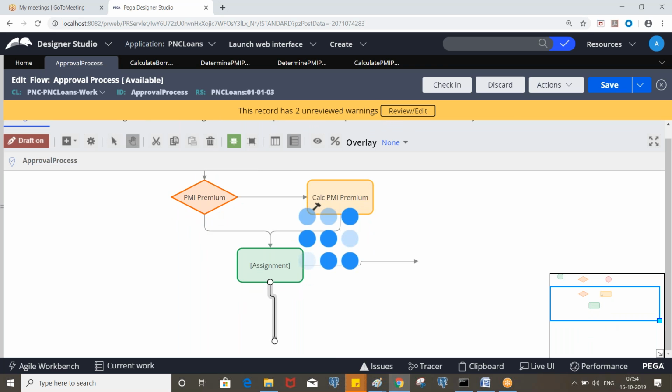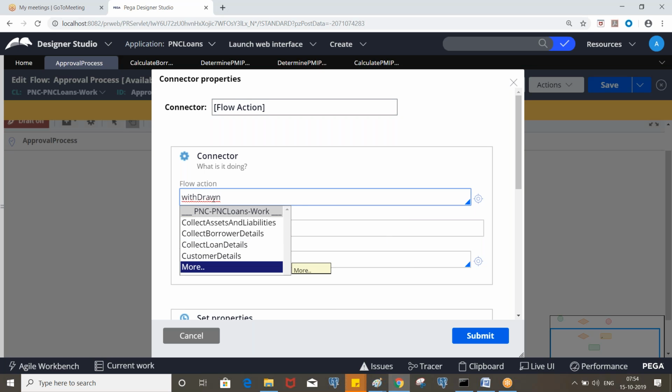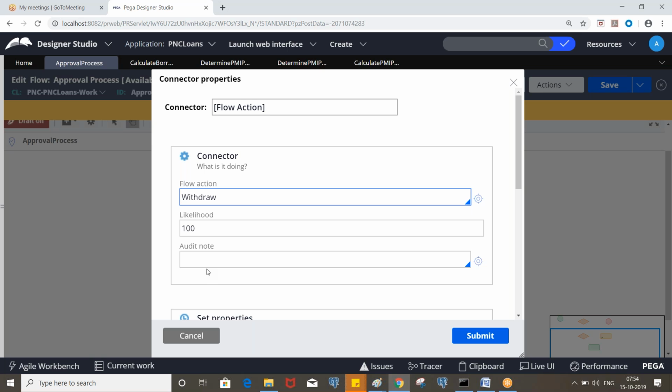Okay. So which one will be displayed first? Let's say you displayed both connectors, and in one connector you specified one flow action, that is approve, and in another connector you specified withdraw. Okay, so which one will appear to the user, which one will be displayed? That is based on the likelihood. The sum of the likelihoods of all the connectors should be 100.